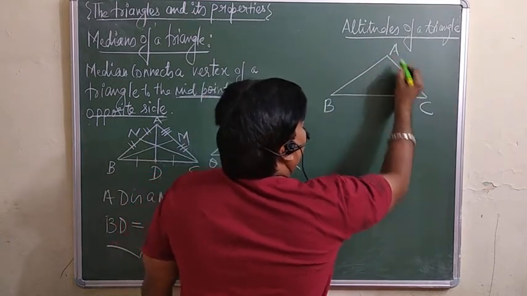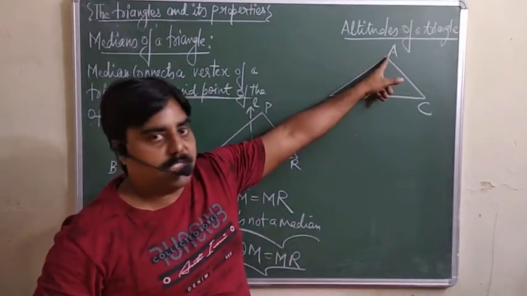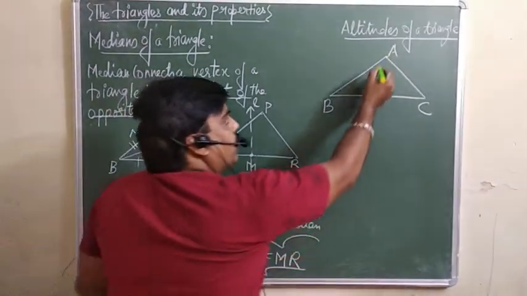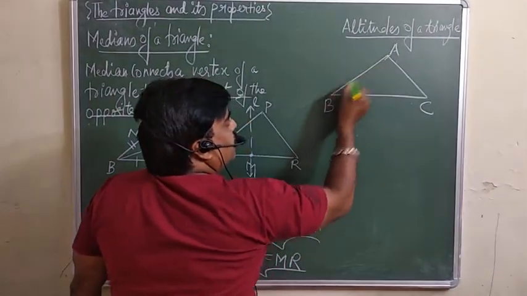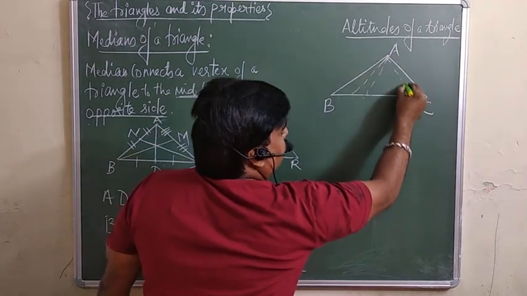If I talk about the distance from this vertex to the opposite side BC, then this is also a distance, this is also the distance, here is also the distance.